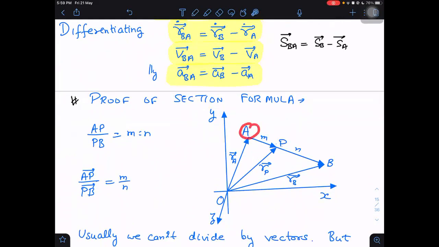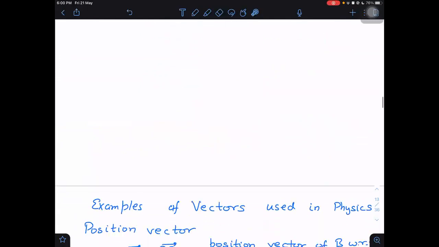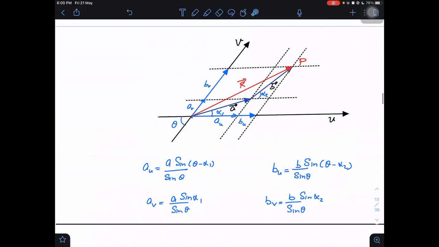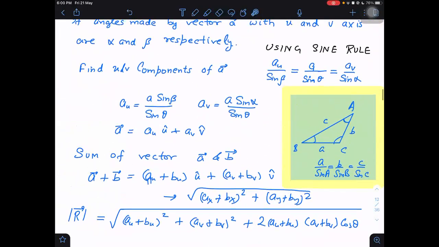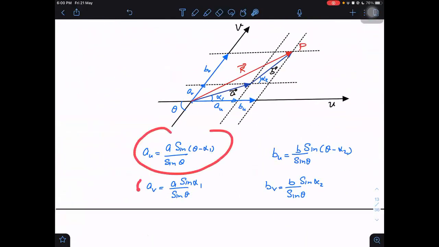If I have a point A, page number 13, we can't discuss. Page number 13. Yes, sir. We discussed the section formula already. Sir, page number 13. We have not discussed, you are saying, right? Yes, sir. This one, sir. This one completed. This one below. Don't worry about it. Nothing special is there in this. It is the same thing only.